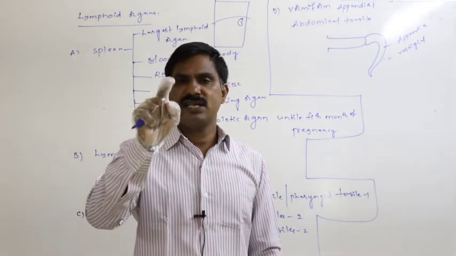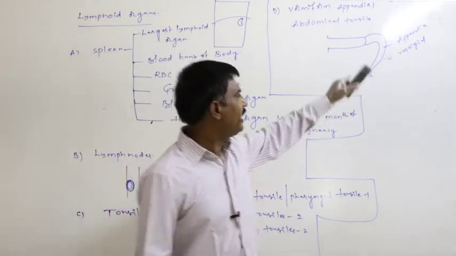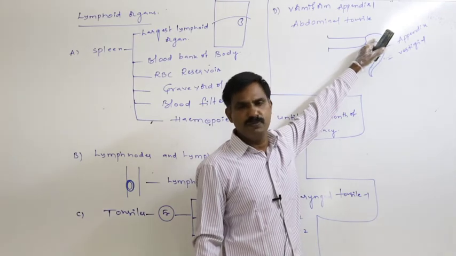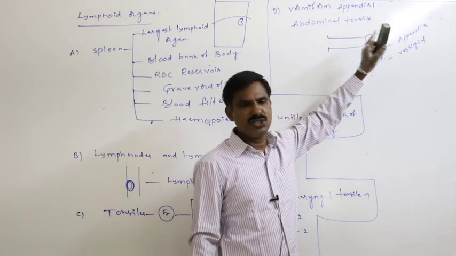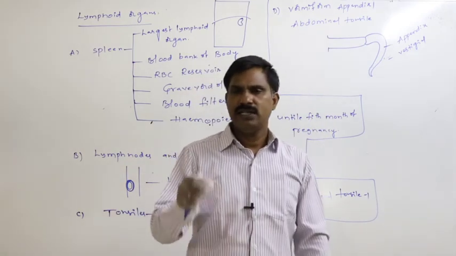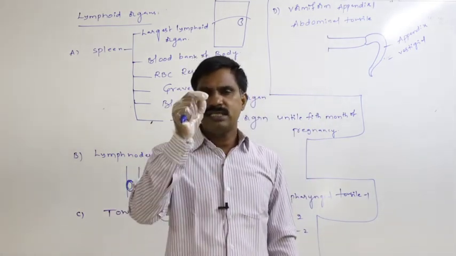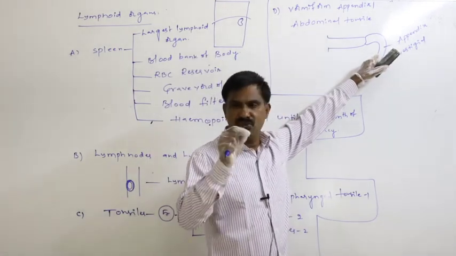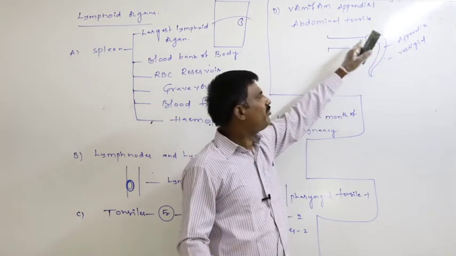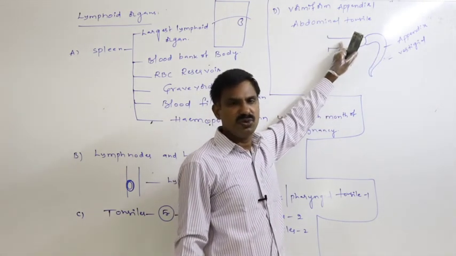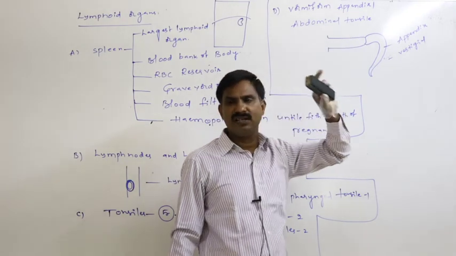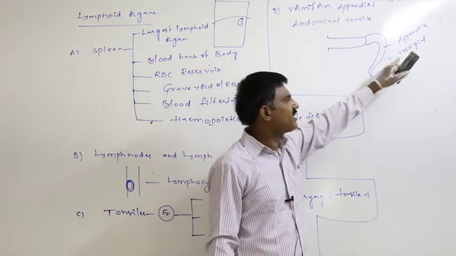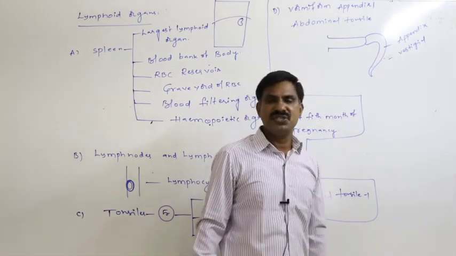The toxins are neutralized from time to time by the lymphatic tissue which is present in the vermiform appendix. That is only a belief; it is not practically proved information. It is believed that the lymphatic tissue of the vermiform appendix may neutralize toxins which may be released from E. coli bacteria from time to time. But as per our textbook information, this abdominal tonsil, the vermiform appendix, is a vestigial lymphoid